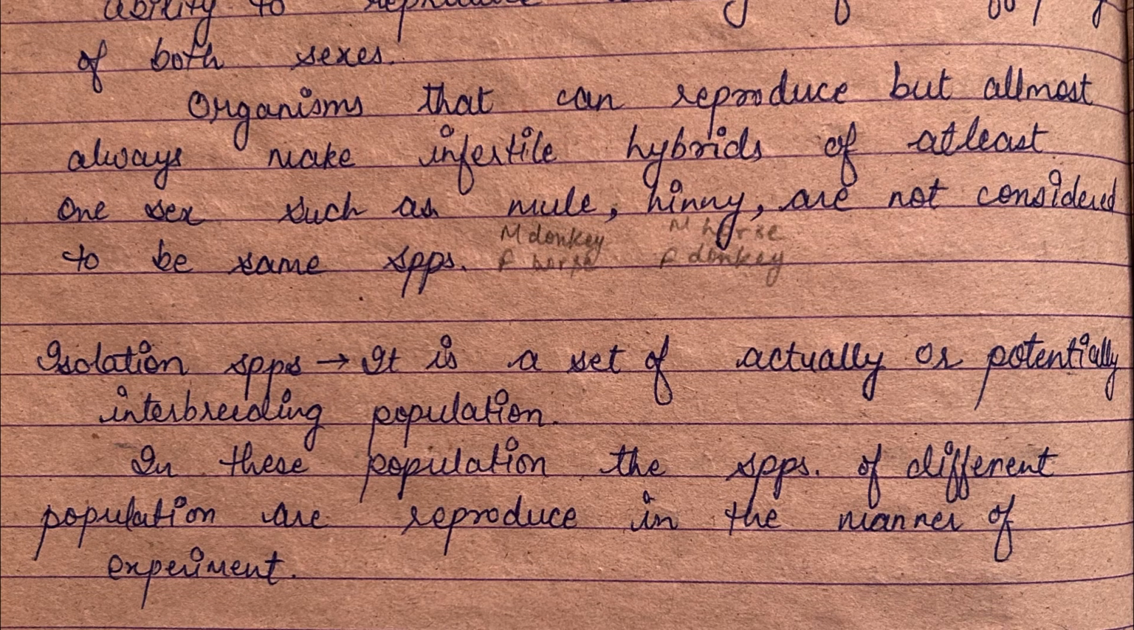It is a set of actually or potentially interbreeding populations. In these populations, the species of different populations are reproduced in the manner of experiment.